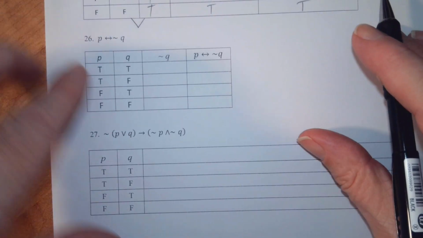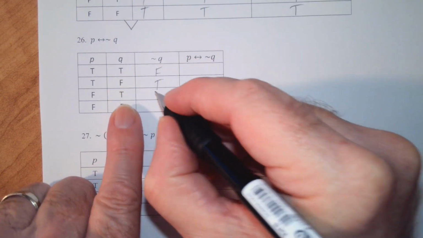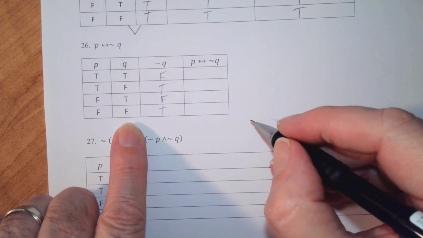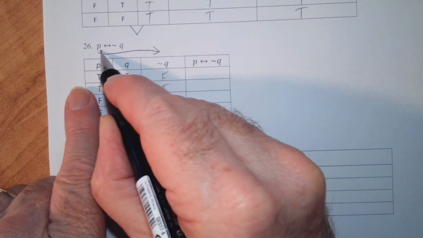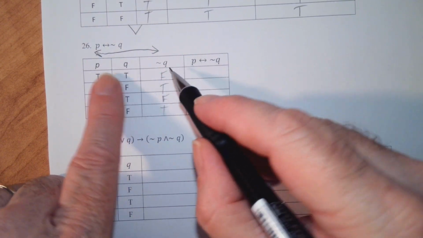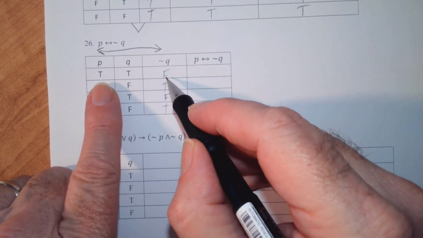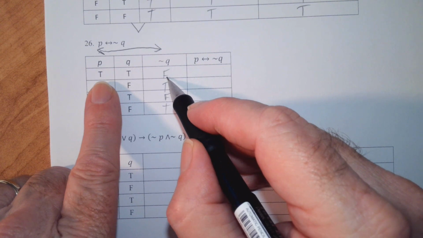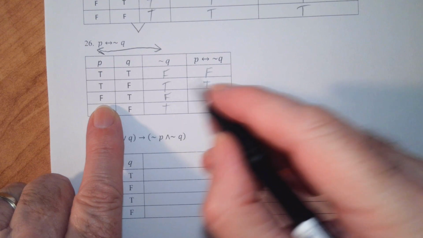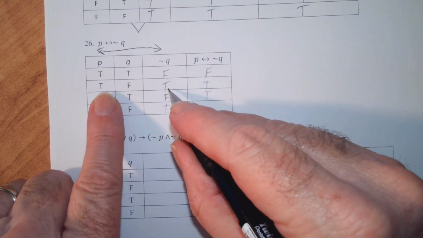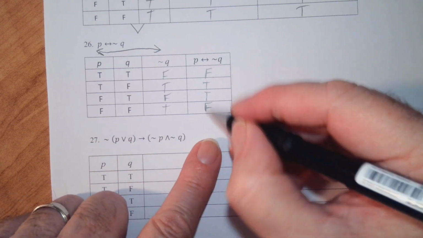All right, let's move down to number 26. Of course, not Q is going to be false, true, false, true. And then P if and only if not Q. Well, remember, this statement will be true if they're both the same. They're both false or they're both true. We have true, false here, so that's false. True, true, so that'll be true. False, false, that'll be true. They're both false. Here they were both true. And these are not the same, so this will be false. And so this is our answer.